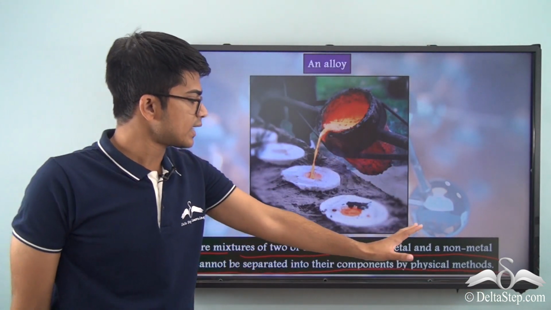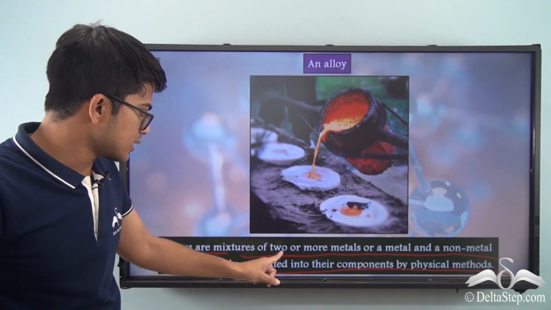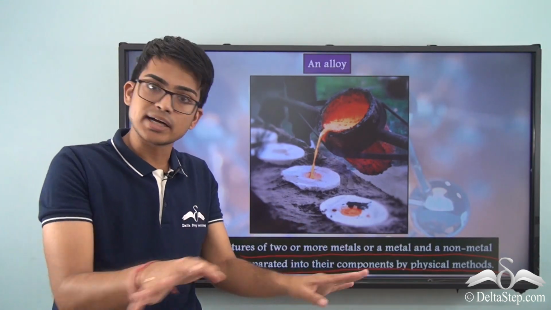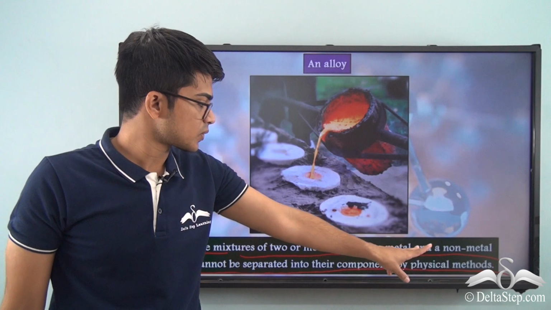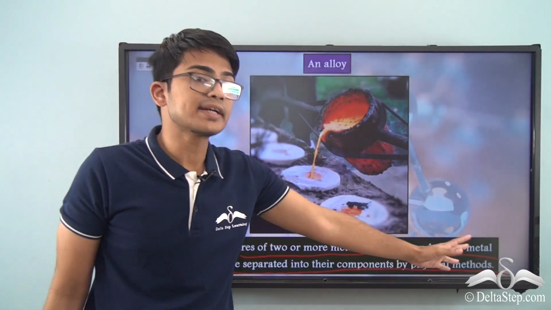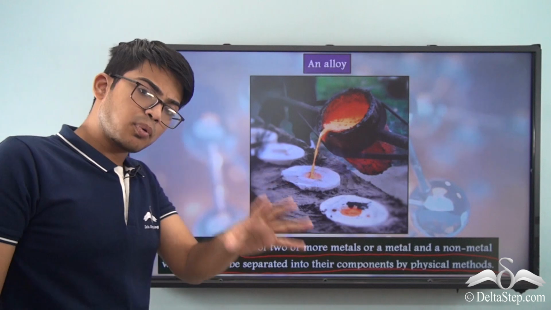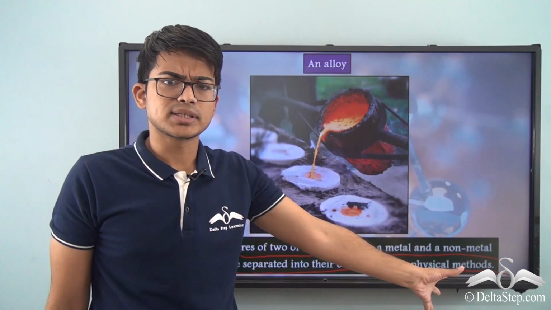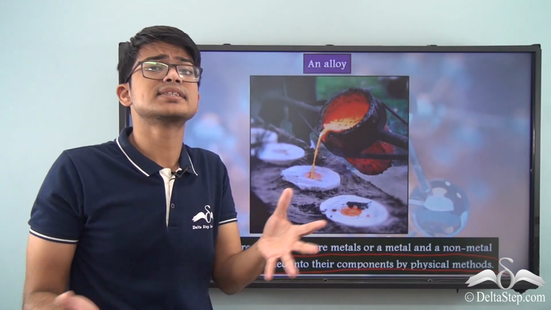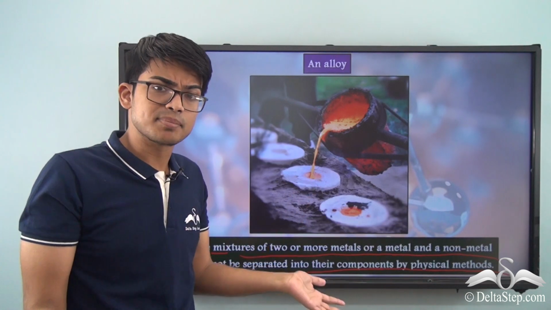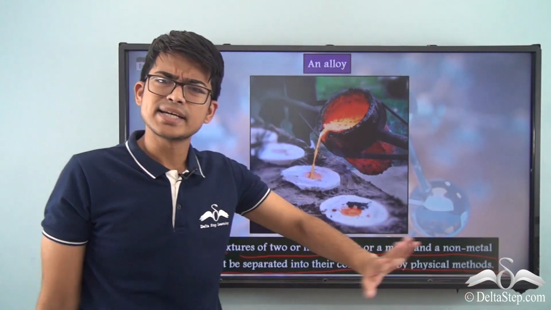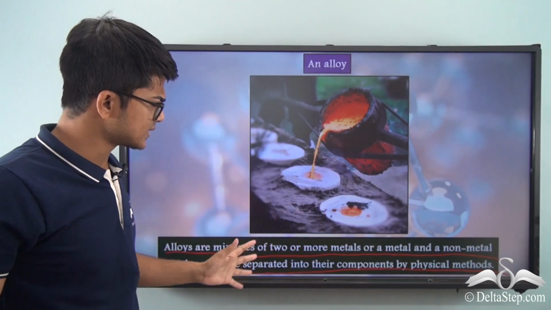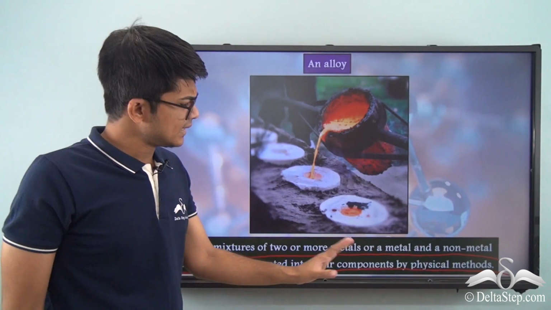Okay, so for an alloy, try to see the definition again. Two or more metals, or a metal and a non-metal. So two non-metals can't make an alloy. There has to be two or more metals, or a metal and a non-metal. And a very important part of it is that it cannot be separated into its components by physical methods. So maybe there are techniques through which it can be separated, but by normal physical methods, it cannot be separated. So that is all about alloys. You don't need to know much about alloys, but just the definition and what it exactly is, that is enough.